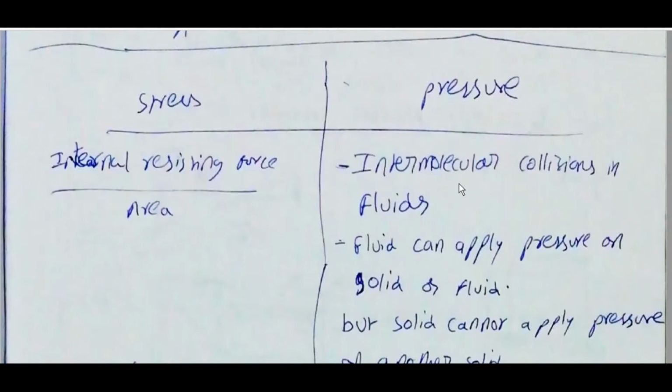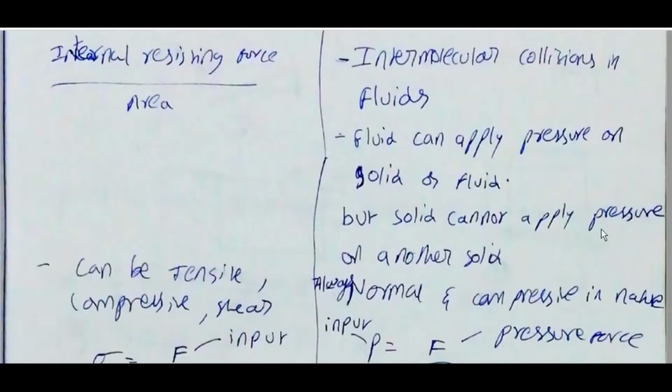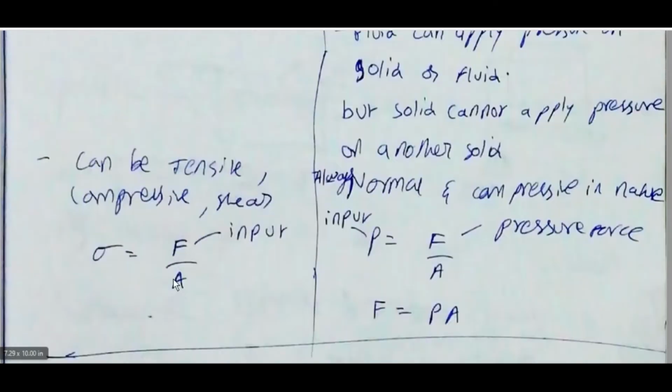Pressure is due to intermolecular collision in fluids. A fluid can apply pressure on a solid or a fluid, but a solid cannot apply pressure on any other solid. Stress can be tensile, compressive or shear. Sigma is equal to F by A.